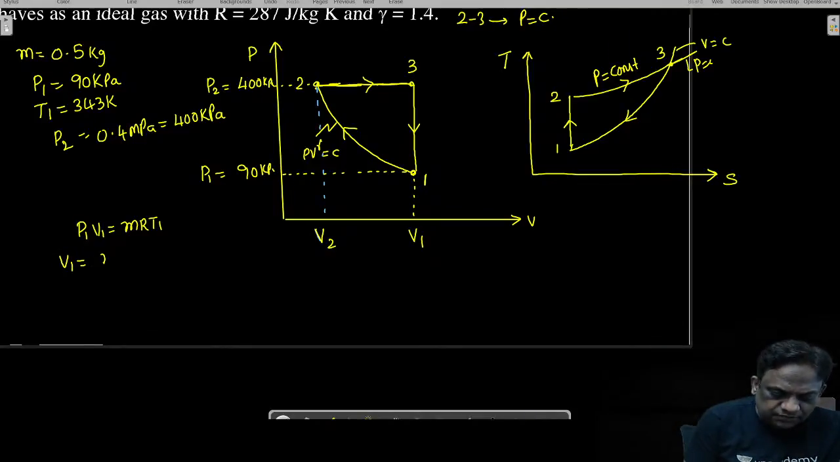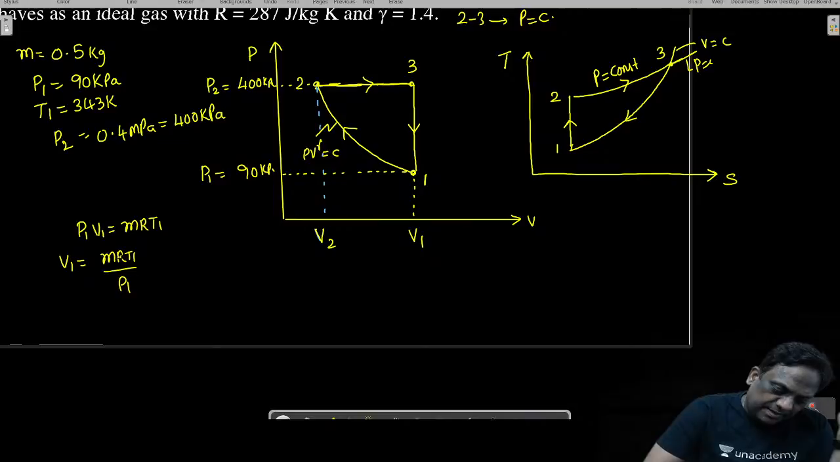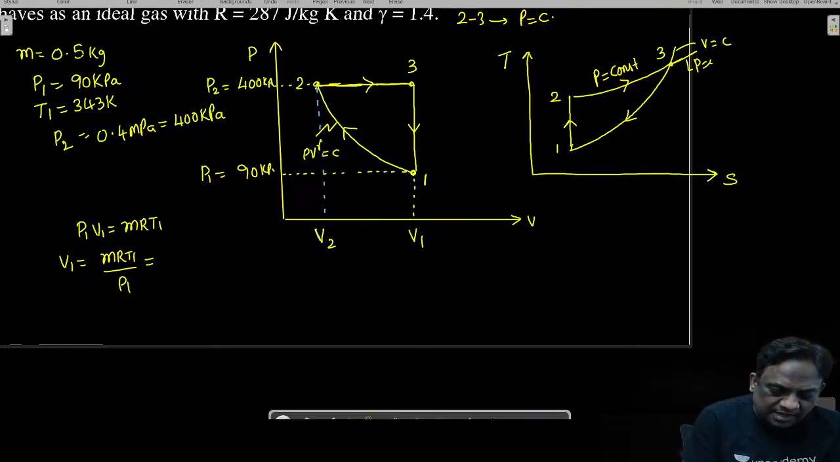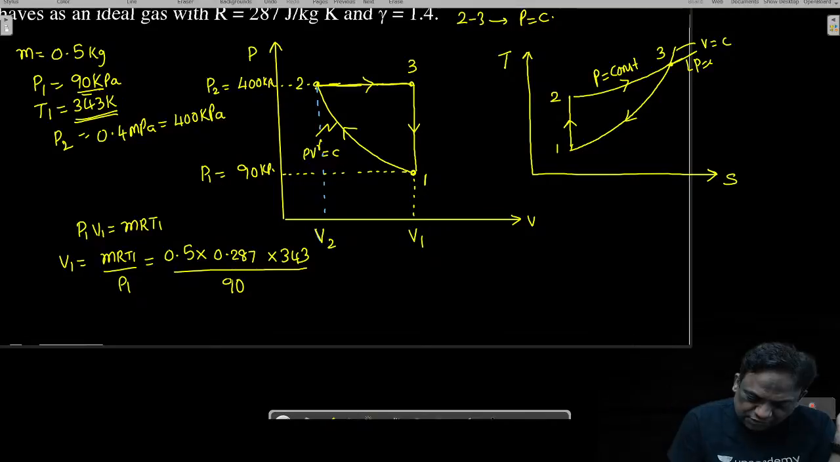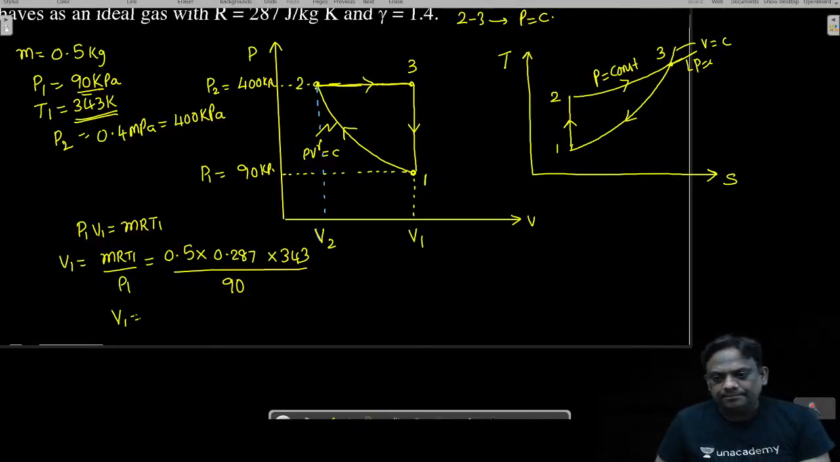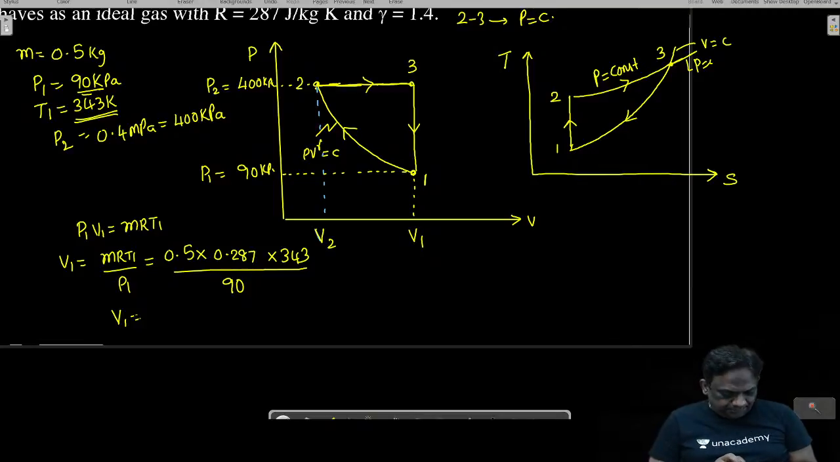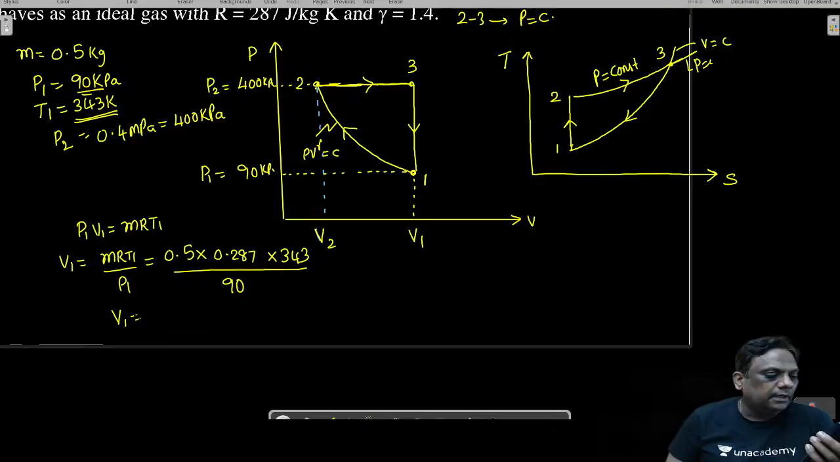Now I want V1. What is V1? mRT1 by P1. Whenever R is in kilojoule per kg Kelvin, P should be in kilopascal. How much mass is given? 0.5. What is the value of R? 0.287 for air. It is air. And what is the initial temperature given? 343, divided by P1. What is P1? 90. Why are we putting it in kilopascal? Because R is in kilojoule per kg Kelvin, therefore this should be in kilopascal. So 0.5 into 0.287 into 343 divided by 90. How much is it coming? 0.5469.